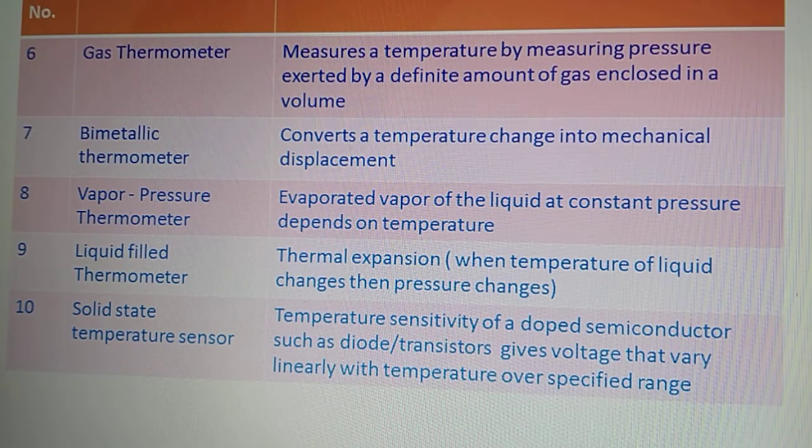For the time being we'll stop here, and next time we'll see some more kinds of sensors which measure some other physical quantity, right? Thank you.